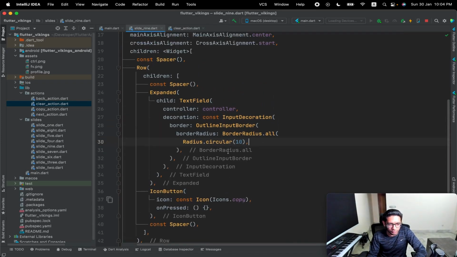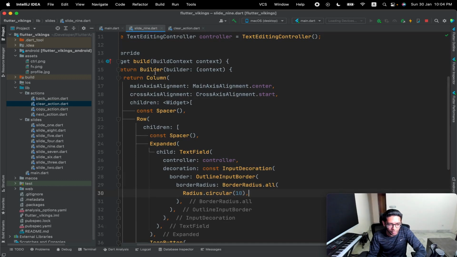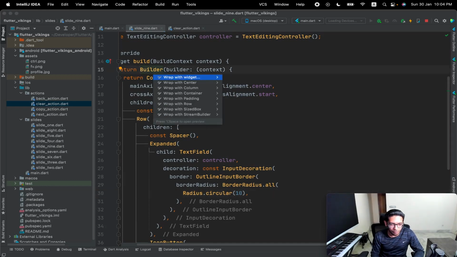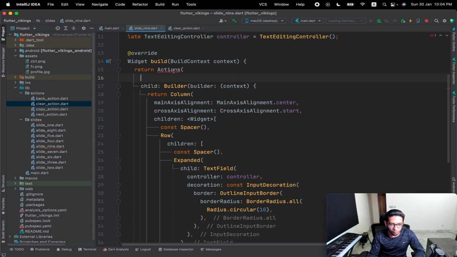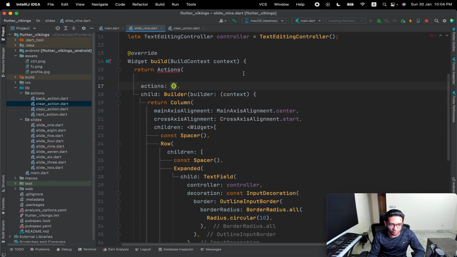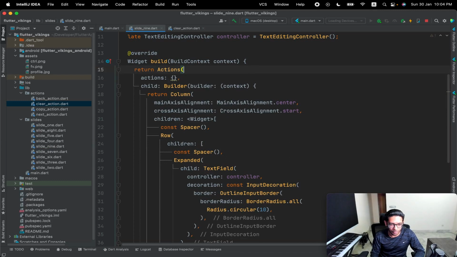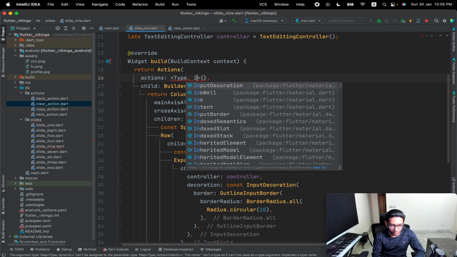In order to call this action on a button press, we'll have to wrap this whole widget into another widget which is called Actions. Here comes the widget, and we'll have to provide it the actions parameter, and this actions parameter is a dictionary of type and action.